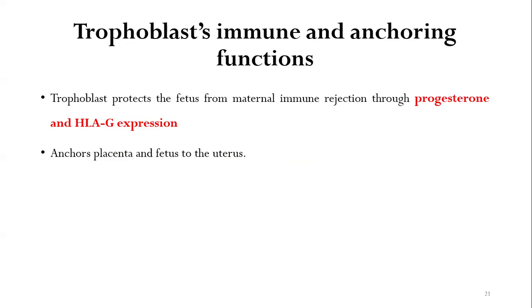So trophoblast also has immune and anchoring functions. The trophoblast protects the fetus from maternal immune rejection through progesterone and HLA-G expression. The trophoblast also anchors the placenta and the fetus to the uterus.